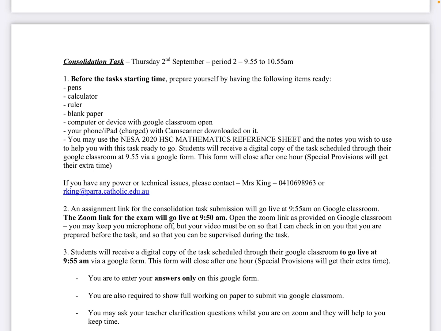Students will receive a digital copy of the task scheduled through their Google Classroom at 9:55 via a Google form. This form will close after 1 hour. We want you to write your answers on paper. We probably won't leave you any room to write your answers on the Google form. I will give you that in more detail when I know for sure. But we need all of your working out and all of your answers on paper, which you will then scan, and that's what we're going to mark.